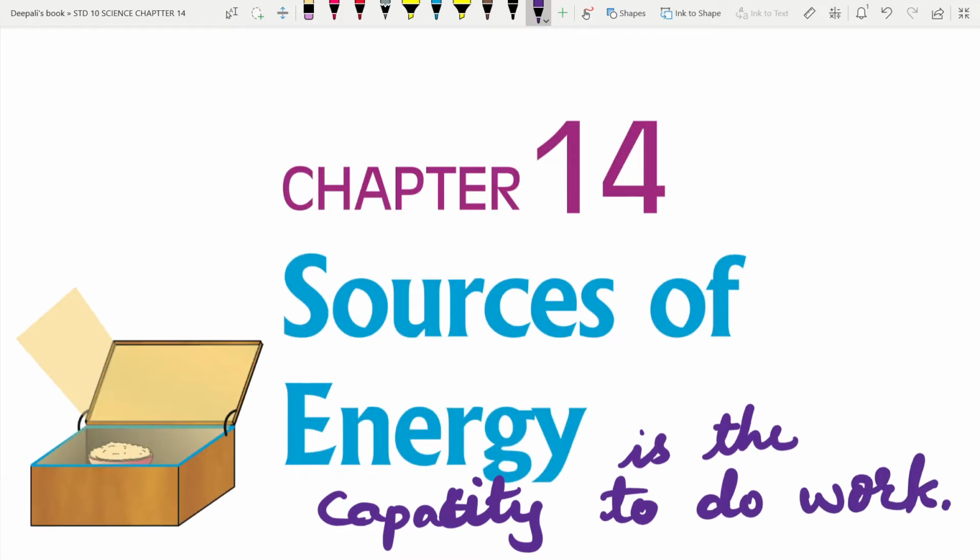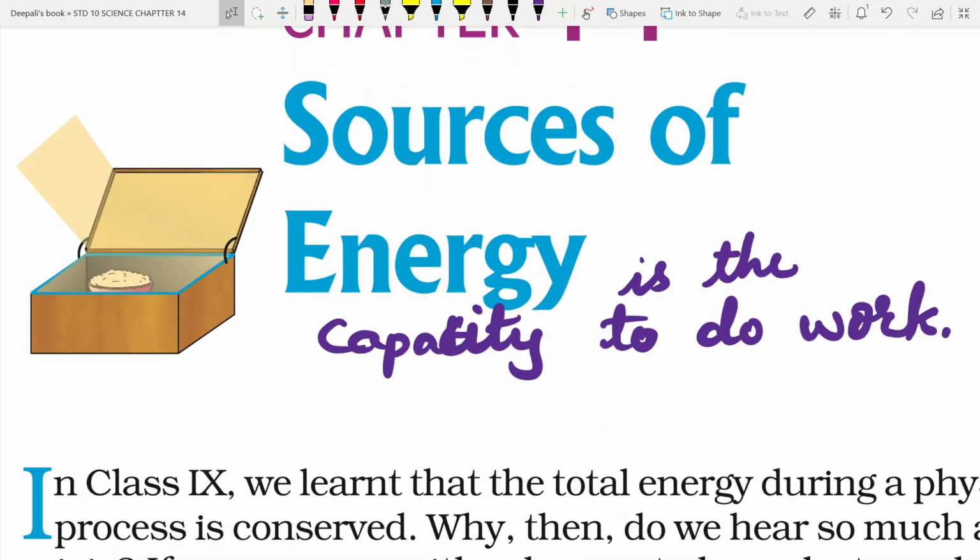Now, where does this energy come from? Or what are the sources of this energy which we use every day, every time for various activities in our life? We understood in certain chapters related to life processes how our body gets energy from the nutrients and how the food is broken down into simpler form to release energy stored in it.